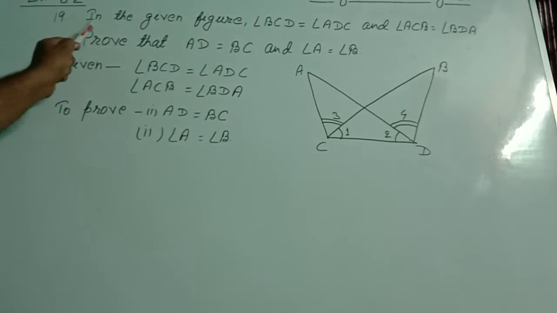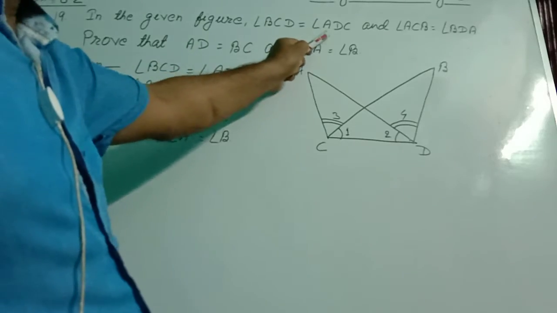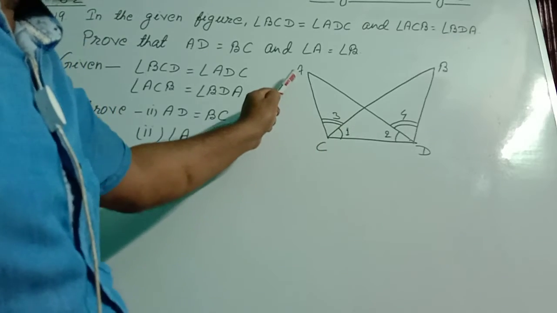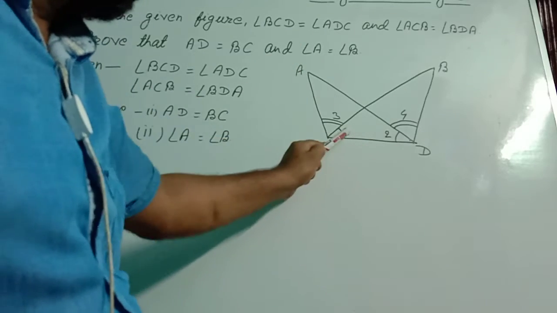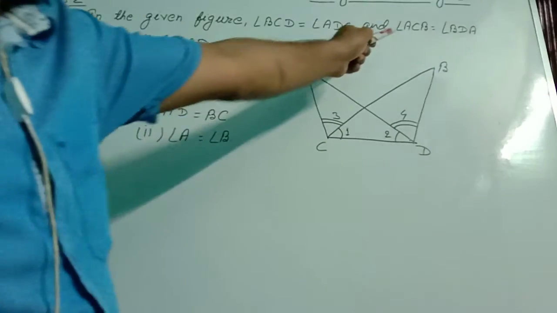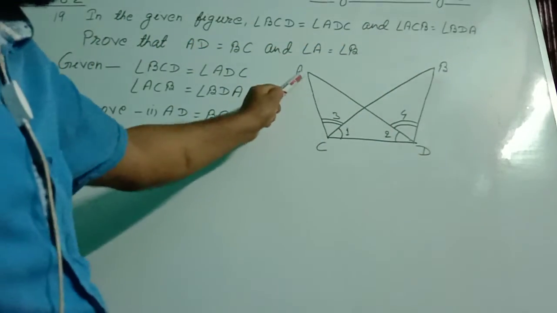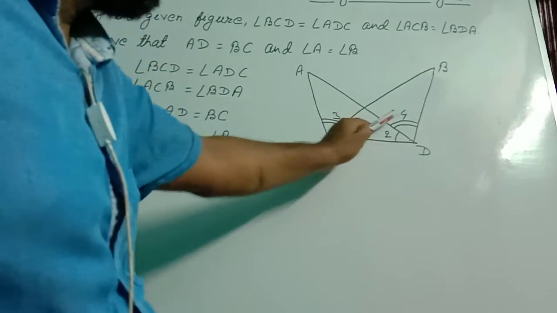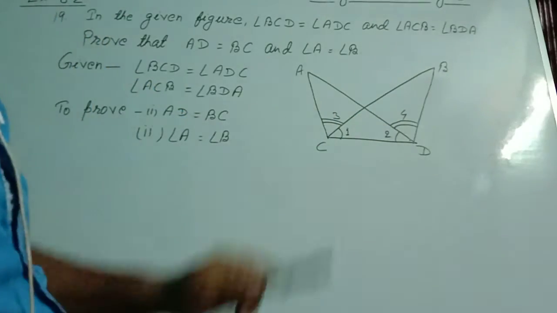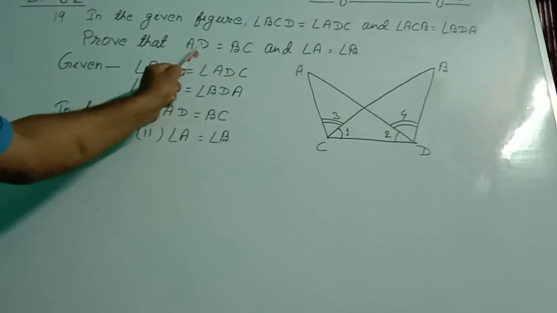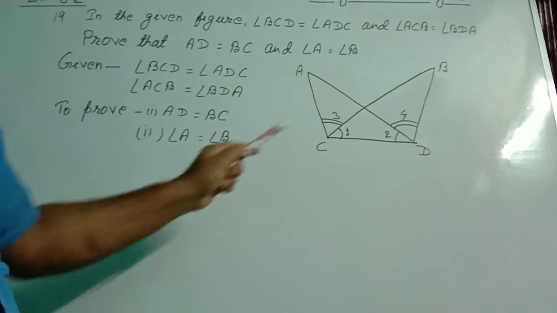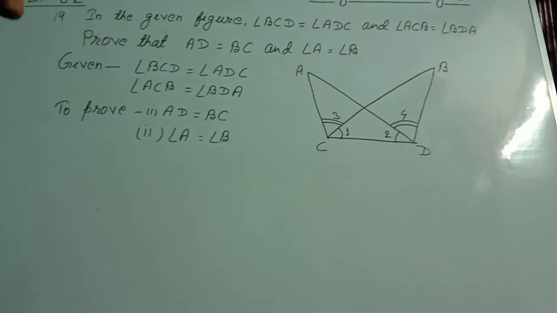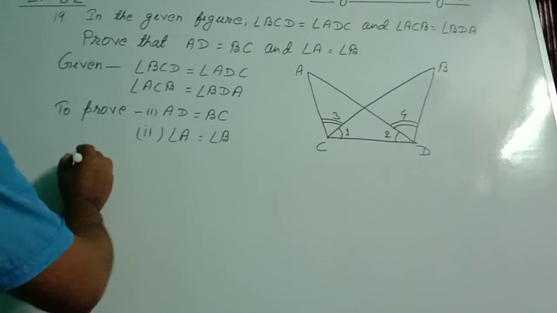In this question number 19, in the given figure, angle BCD equal to angle ADC, means angle 1 equal to angle 2. And angle ACB equal to angle BDA, angle 3 equal to angle 4. These two pieces of information are given, and we are asked to prove AD equal to BC and angle A equal to angle B. For that we write proof.